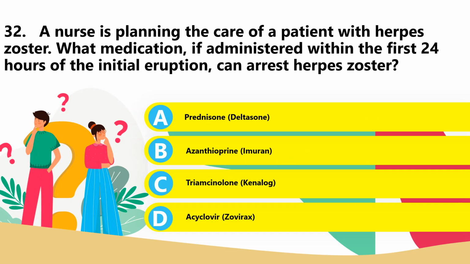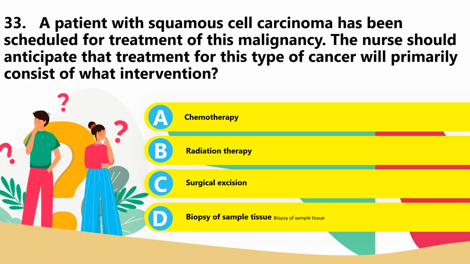of the disease. There is evidence that the infection is arrested if oral antiviral agents are administered within the first 24 hours. Prednisone is an immunosuppressive or anti-inflammatory agent used in a variety of skin disorders, but not in treatment of herpes. Azathioprine is an immunosuppressive agent as well, used in treatment of pemphigus, and triamcinolone is utilized in treatment of psoriasis. 32. Delta. 33. A patient with squamous cell carcinoma has been scheduled for treatment of his malignancy.